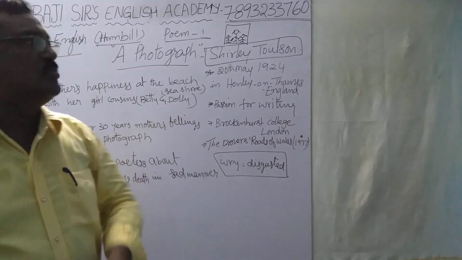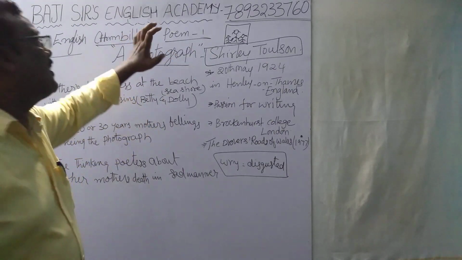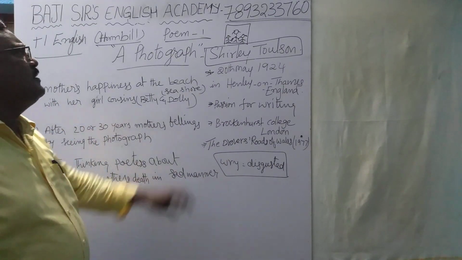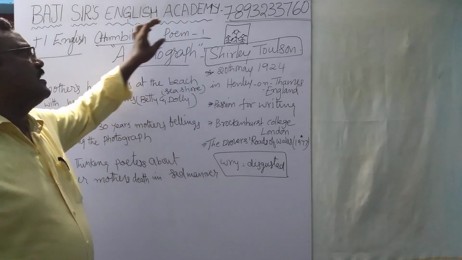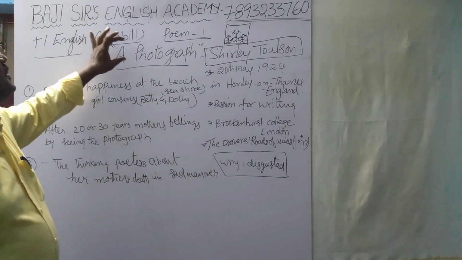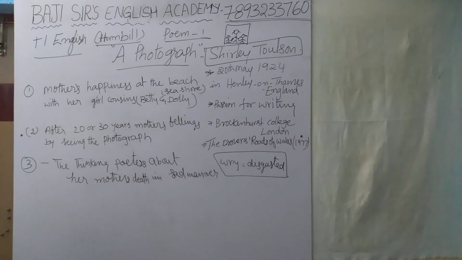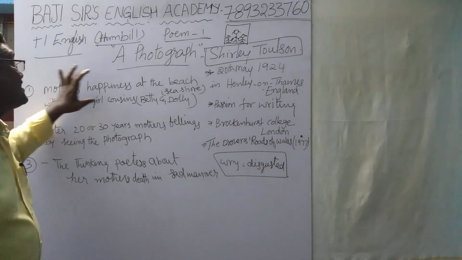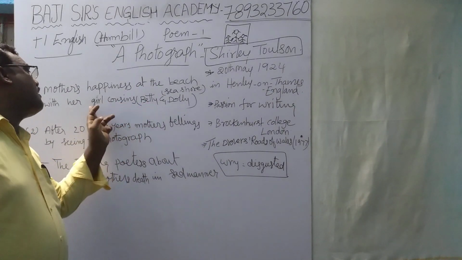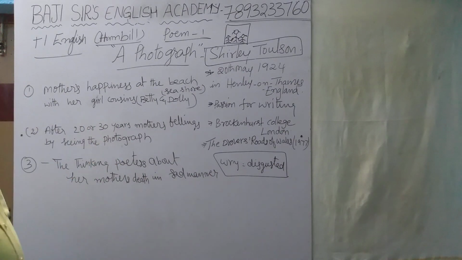It is a tribute, a respect Shirley Toulson gave to her mother by writing a poem about the life of her mother. So once again, my dear students, Shirley Toulson depicted the character of her mother, the information about her mother in the poem Photograph. The poem is divided into 3 parts with 4 stanzas. First part, mother's happiness when they went to the seashore, when she went along with the girl cousins Betty and Dolly, and how they got photographed. By that they felt very happy.